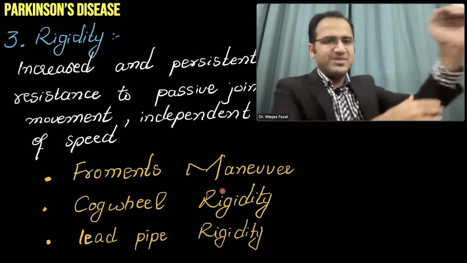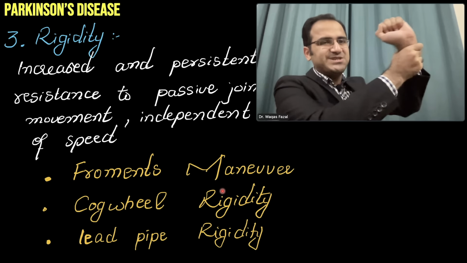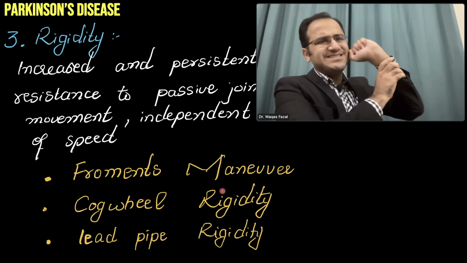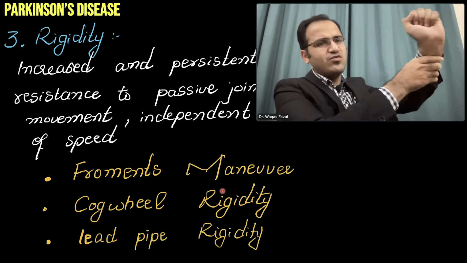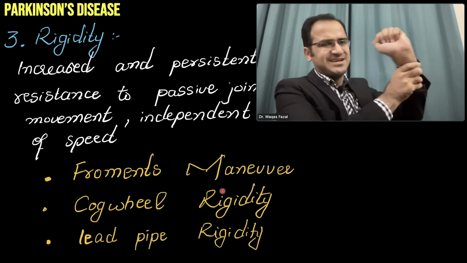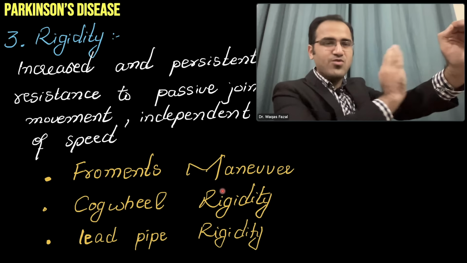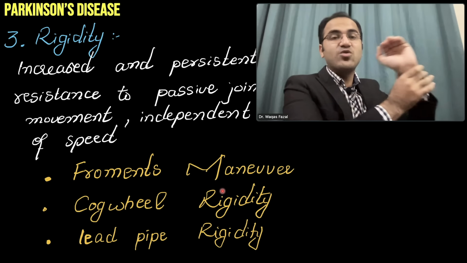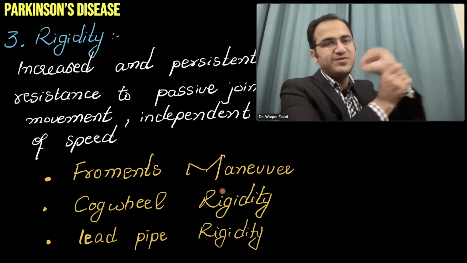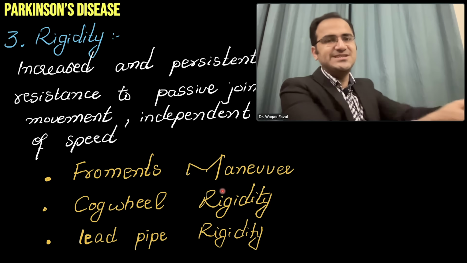If the patient's arm is flexed and you try to extend the patient's arm, you will feel that rigidity is present throughout the movement. There is no point where you feel that the hand has relaxed. So the lead pipe rigidity is the rigidity that is present throughout the motion, while the cogwheel rigidity is the one in which you feel certain jerks, rigid and then relaxation, rigidity and then relaxation.